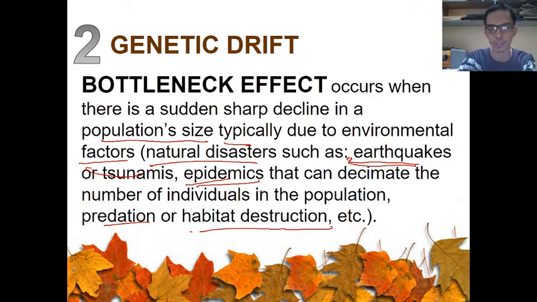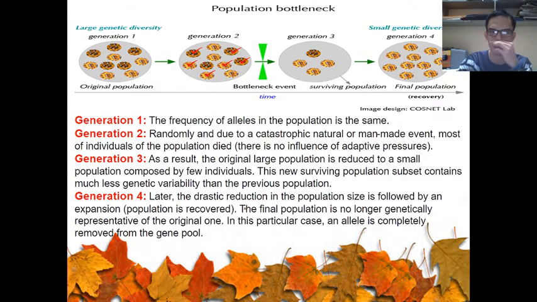Alright, so how does the bottleneck effect work? For example, this is a large population with different variations that we have right here. In a certain event, for example an earthquake, some of the population is decimated. That's the bottleneck effect. The bottleneck event, that's the earthquake.